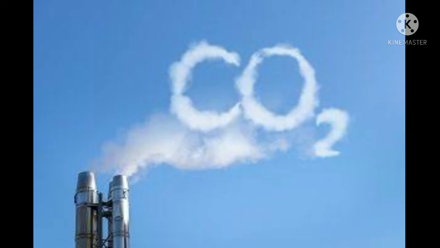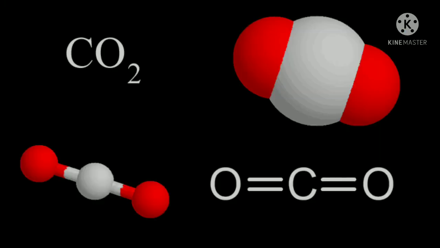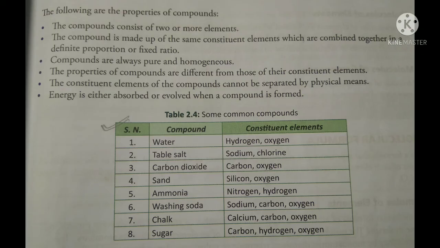So this carbon dioxide, how is the molecule, how is the compound formed? With the double bond of 2 oxygen atoms and 1 carbon atom. With this they form the structure of carbon dioxide. Till here, next we'll go to the properties of the compounds.